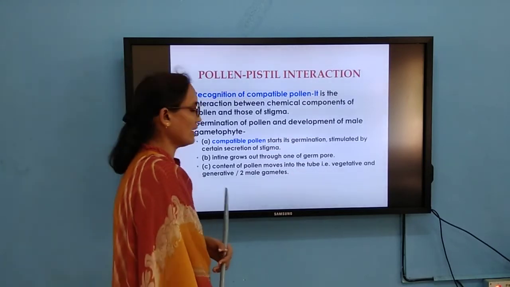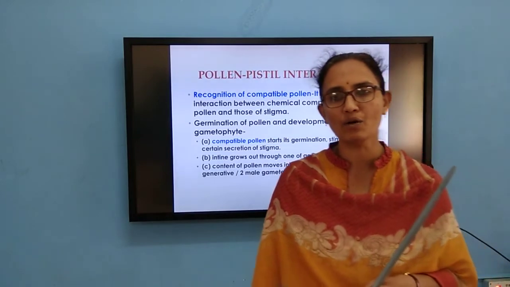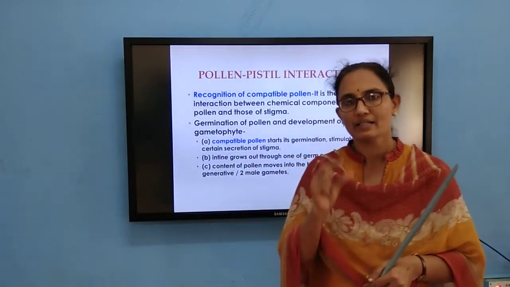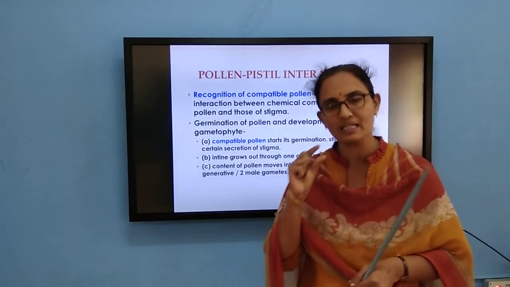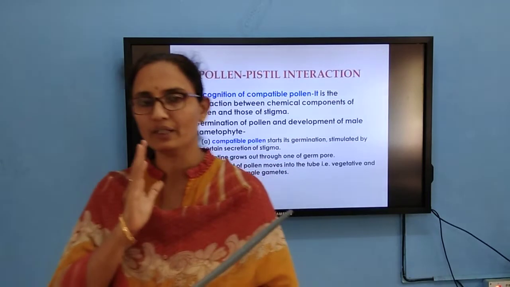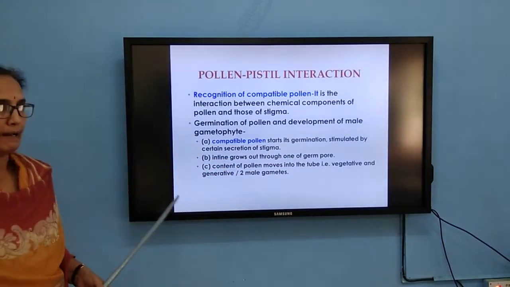The generative cell is going to divide into male gametes. Earlier also I told, the vegetative cell is bigger in size and the generative cell is smaller. Only when the generative cell undergoes division are the two male gametes formed.